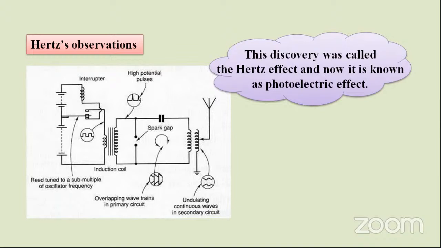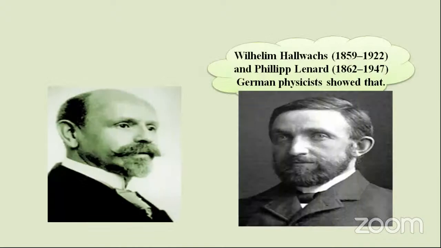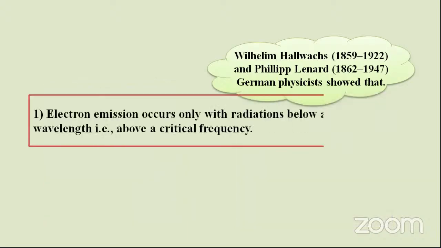So what is the photoelectric effect? In detail we will discuss. These German physicists, Hallwachs, Lenard, and others, also studied this photoelectric effect and delivered some facts.